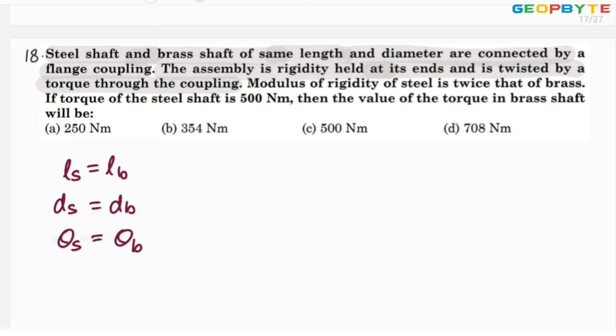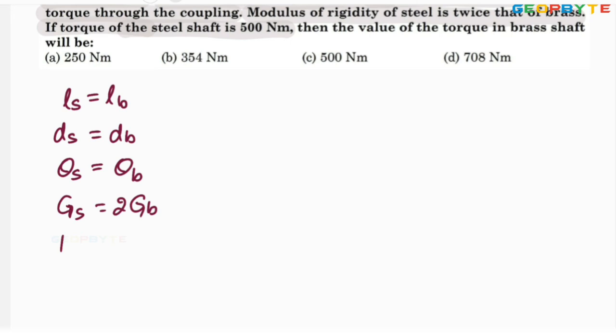Modulus of rigidity of steel is twice that of brass. Modulus of rigidity for the steel is 2 times that of the brass. If the torque in the steel shaft is 500 Newton meter, then the value of the torque in the brass shaft will be how much?